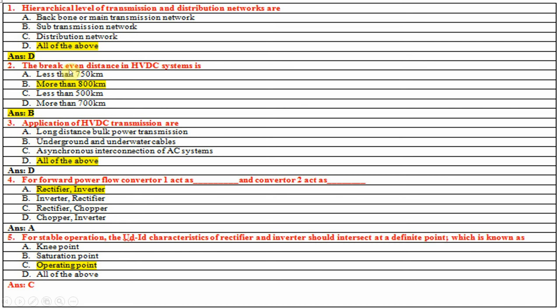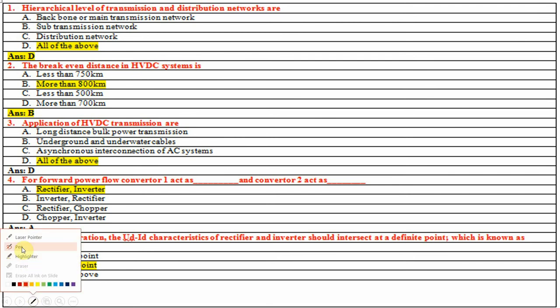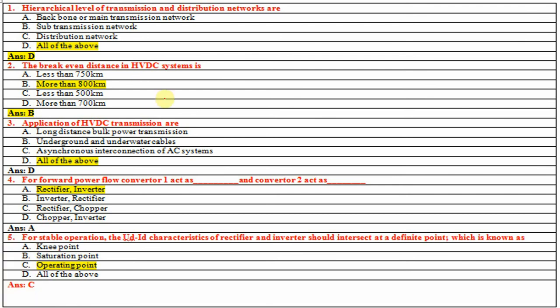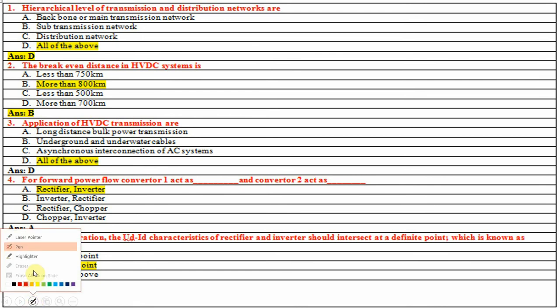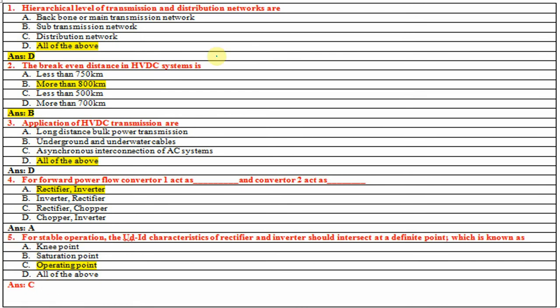Next one is the break-even distance in HVDC system, which is more than 800 kilometers. So from this distance, basically, your HVDC transmission line is more economical. When your HVDC transmission line crosses 800 kilometers, then if you compare HVDC and HVAC systems, it is clearly observed that your HVDC system is more economical. So answer is more than 800 kilometers.